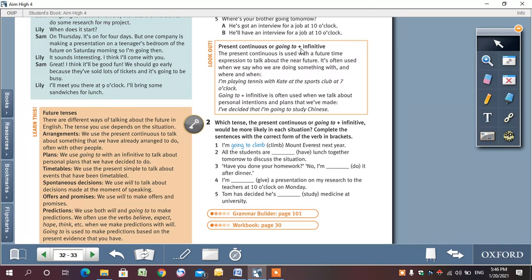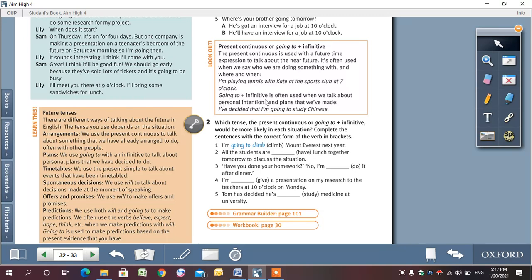Present continuous or going to plus infinitive. The present continuous is used with a future time expression to talk about the near future. It's often used when we say who we are doing something with and where and when. So I'm playing tennis with Kate at the sports club at 7 o'clock. Here I mentioned the person I'm doing the activity with, I mentioned the place, and I mentioned the time.